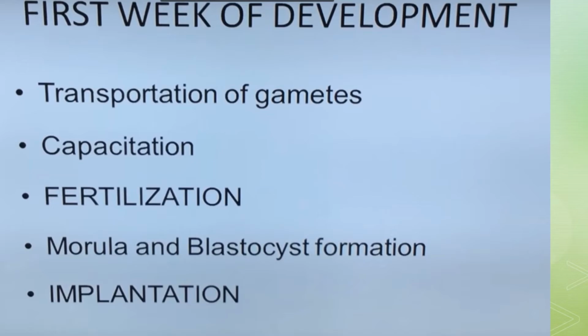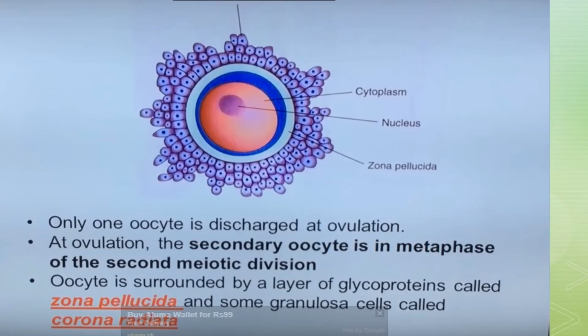First of all, we will see that only one oocyte is discharged at the time of ovulation. So this is an oocyte. It is having its own cytoplasm, its nucleus, and at the time of puberty, female begins to undergo regular monthly cycles, and these are called sexual cycles, which are controlled by the hypothalamus.